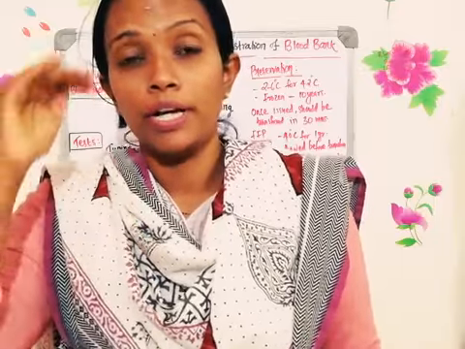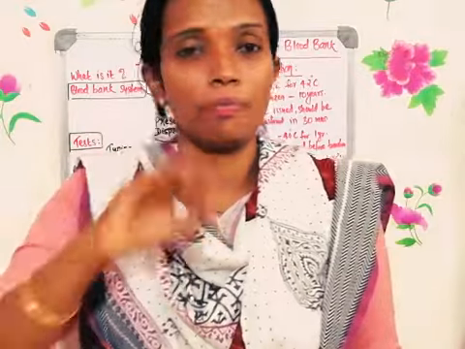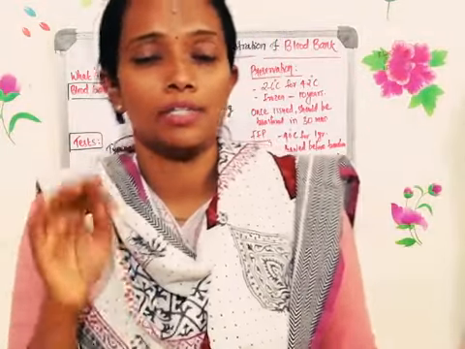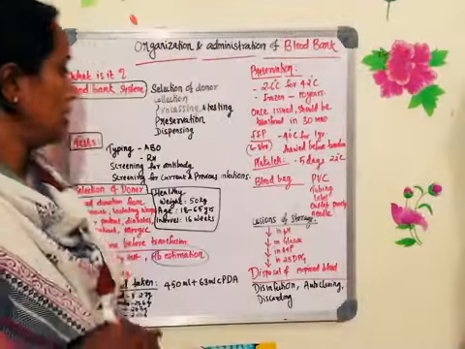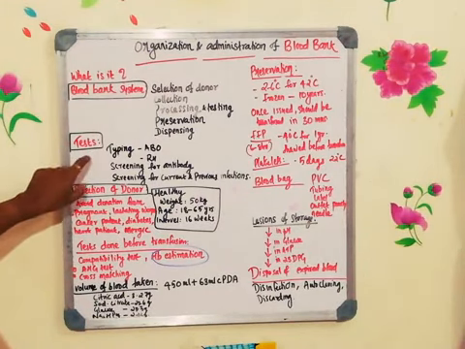If it is floating up, if the drop of blood is just floating on the top, that means your hemoglobin content is very low and you cannot give the blood. So that is the test which is done in the case of donors.